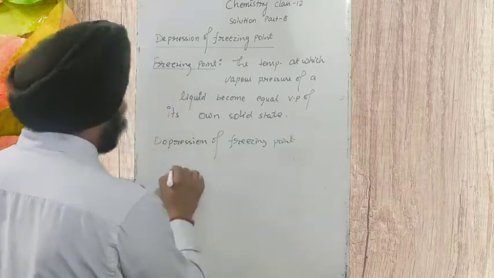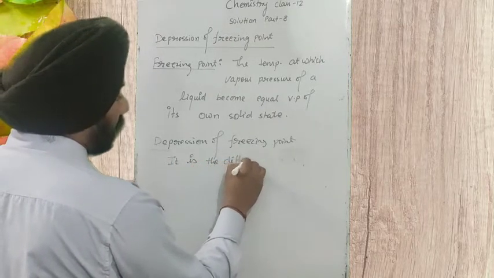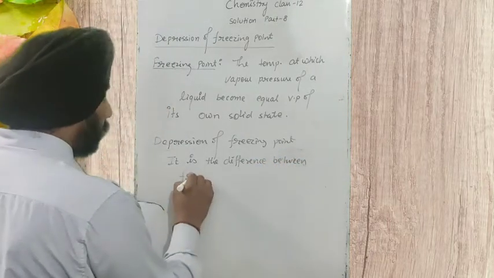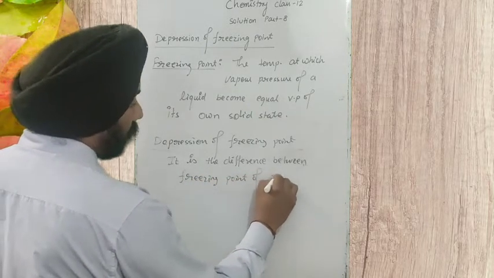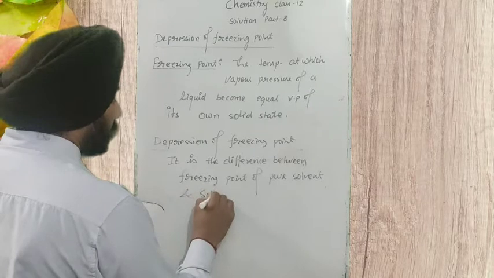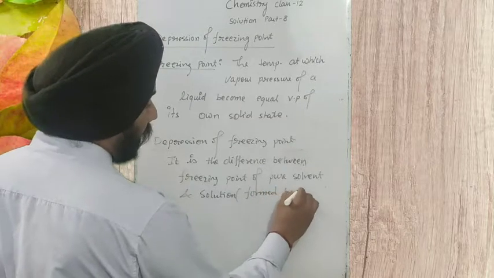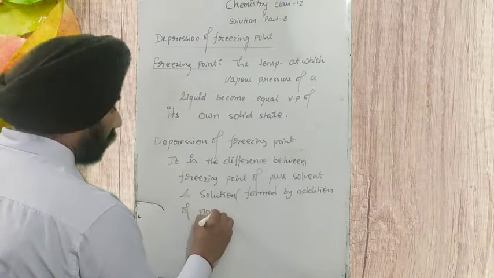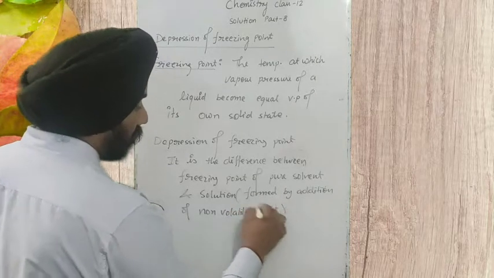What is this definition about? Depression of freezing point is the difference between the freezing point of pure solvent and the solution formed by addition of non-volatile solute.